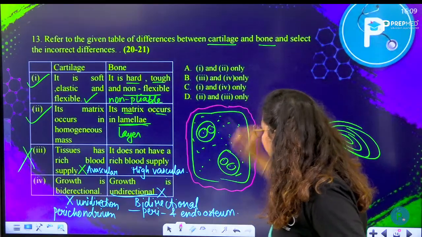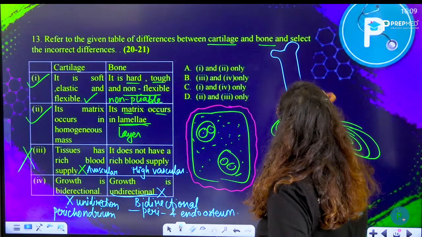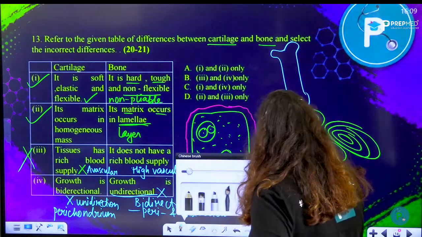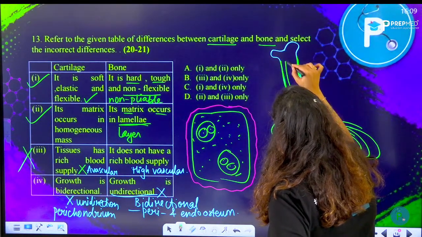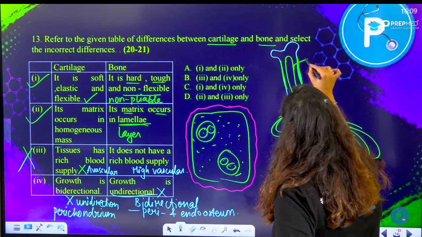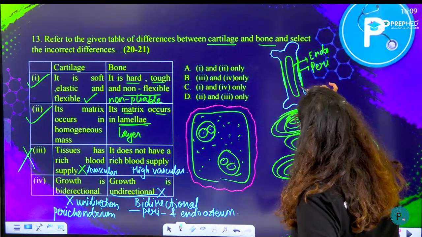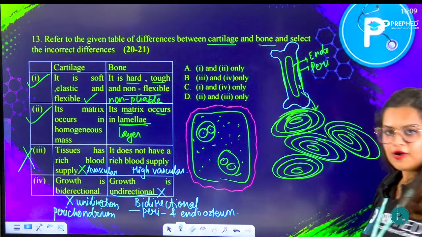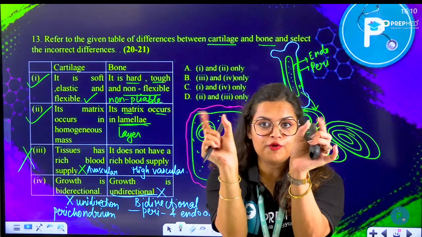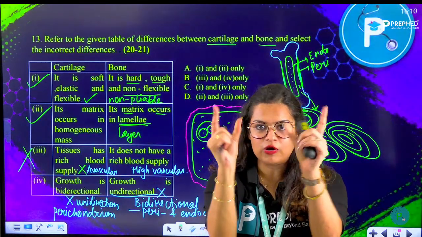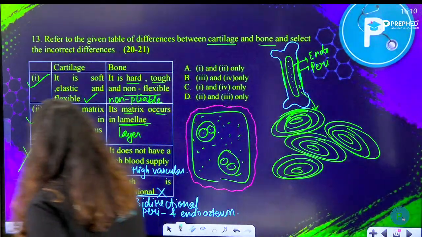But in case of bones, let's imagine that this is the bone. Somewhere here the periosteum is present, and here the endosteum is present. Endosteum, and this is periosteum. Between them, the matrix is present. This is the matrix, and this is the bone marrow cavity where the bone marrow is present. So the bone is showing bidirectional growth from both sides, but cartilage only has perichondrium, not endochondrium. So they would show only unidirectional growth. So this is also wrong.